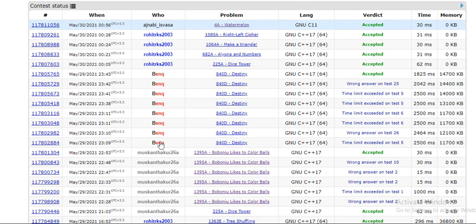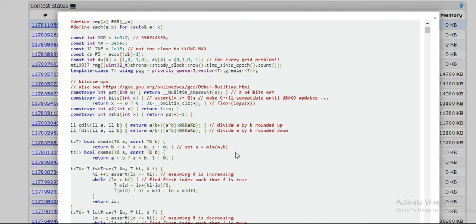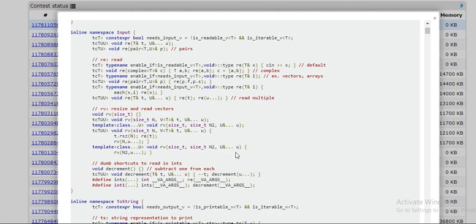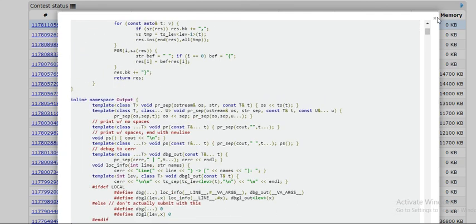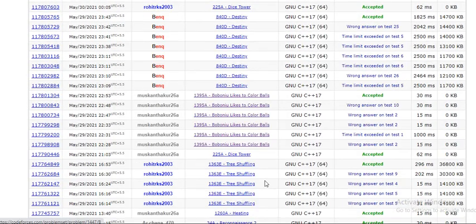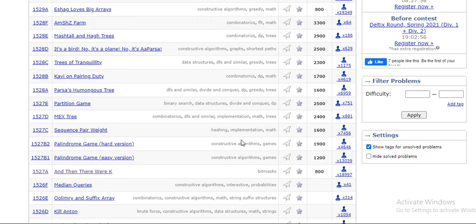So see, yes, solve this destiny problem. You can see that problem by clicking here, and if you want to see the solution you can click here. So destiny, okay, I want to see the solution, you can click here and you can see the solution. These are just some useful short forms which are used in the program. Okay, so you can see the solution here, and in this way this is basically the basic introduction to this website, which is important if you have started doing coding, right?